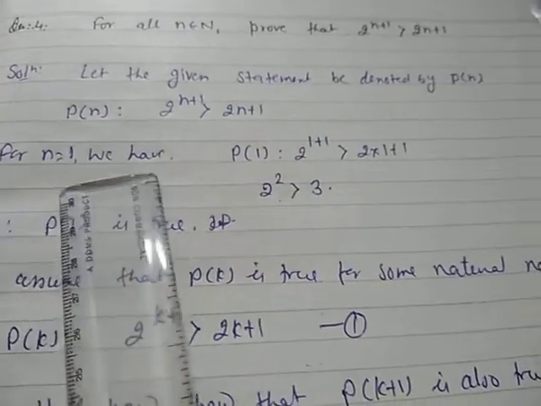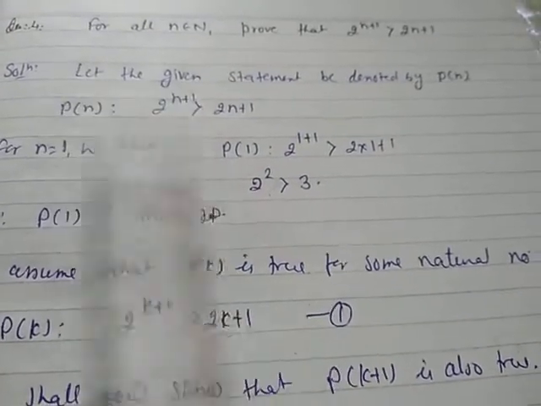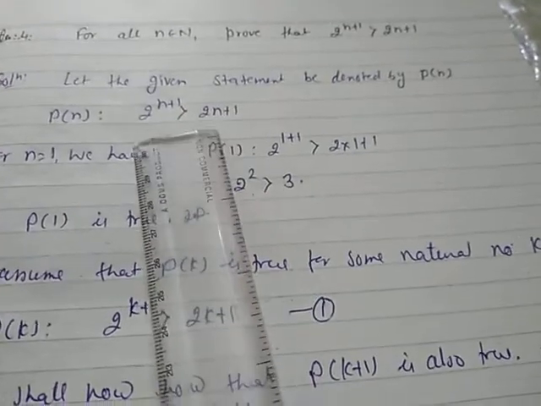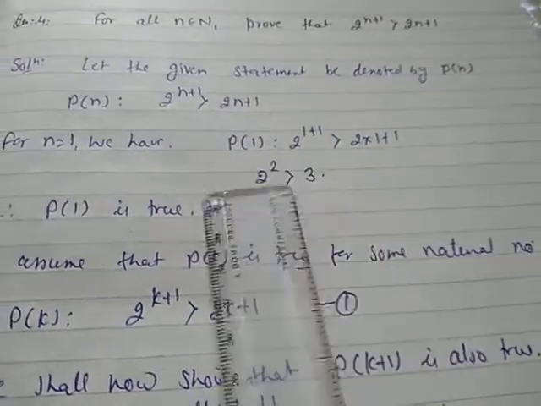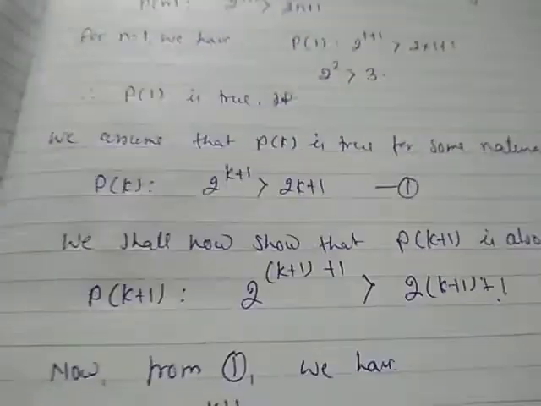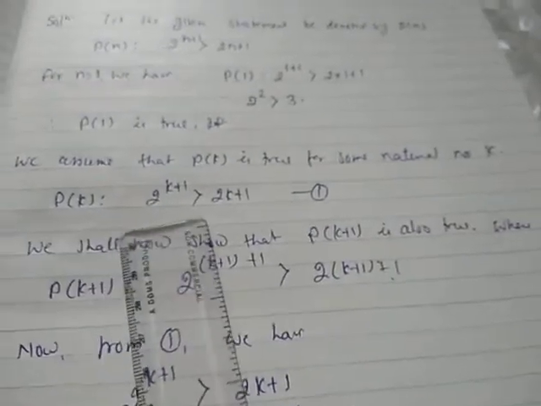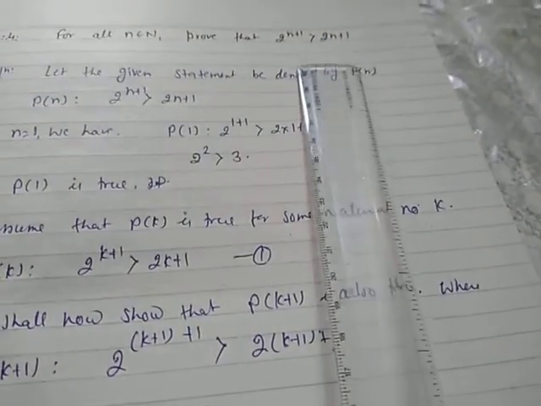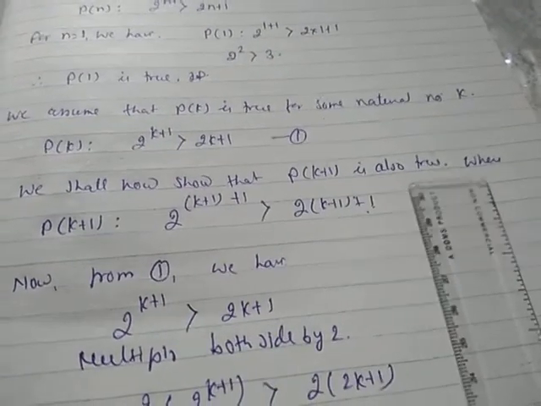Put n = 1. We have 2^(1+1), that means 4. And here your RHS is 2 × 1 + 1, that is 3. So 4 is greater than 3. That means P1 is your true statement. For Pk, we assume Pk is a true statement. That means 2^(k+1) > 2k + 1. Now we shall prove Pk+1 is also true.